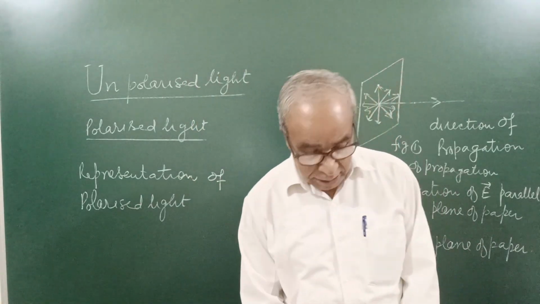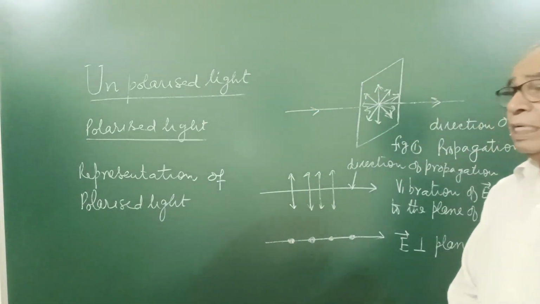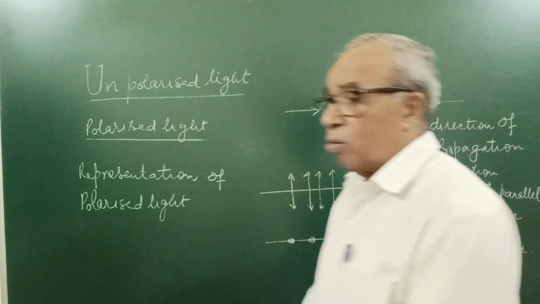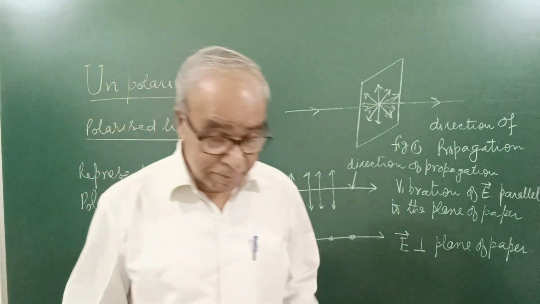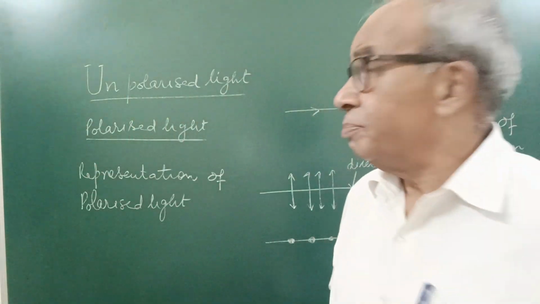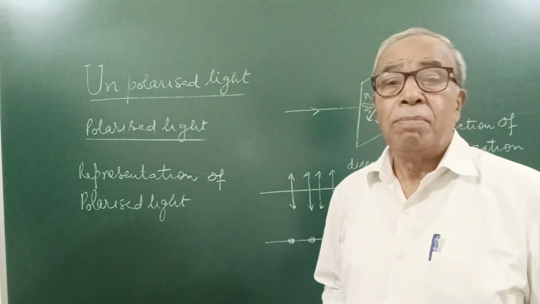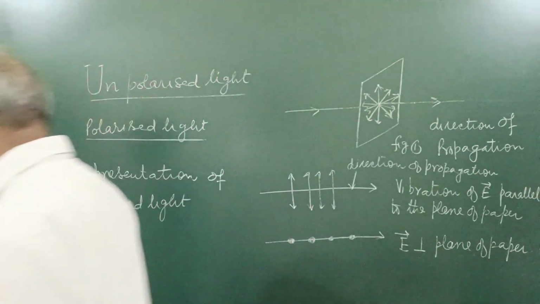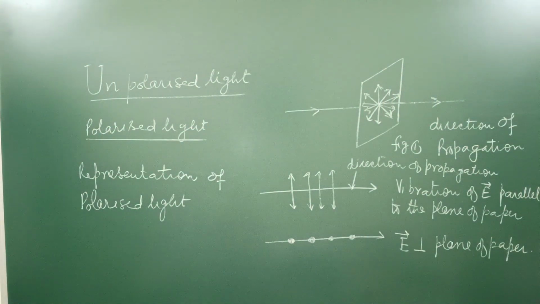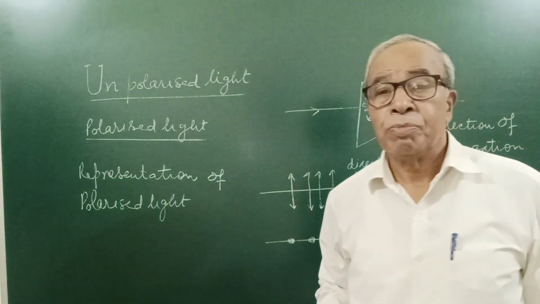Well, dear students, in the last video I explained the polarization of light, how to produce polarized light, and what the mechanism of polarization is. But I am here again to explain the meaning of polarized and unpolarized light, because in exams you may be asked to define unpolarized light, and students find it difficult to define.